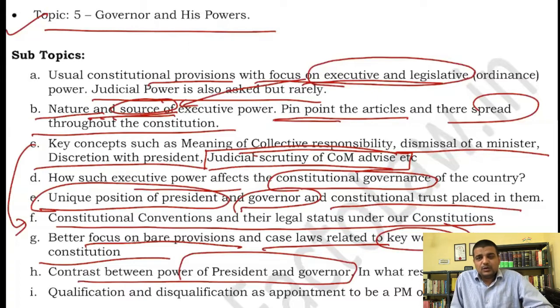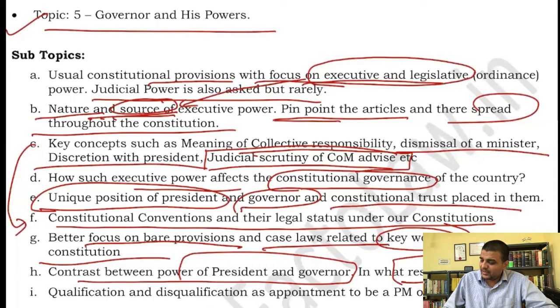I have again told you that the discretionary power of the governor is much more than that of the president, right? So there have been questions pinpointing what the more discretionary power is that the governor has which the president doesn't have. So that pinpoint provision has to be there. You should really study that a lot.